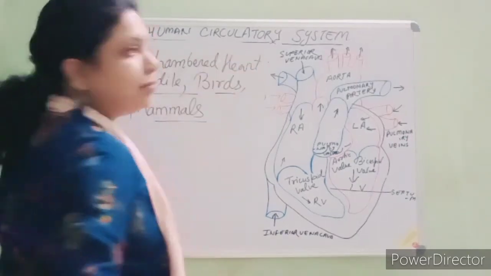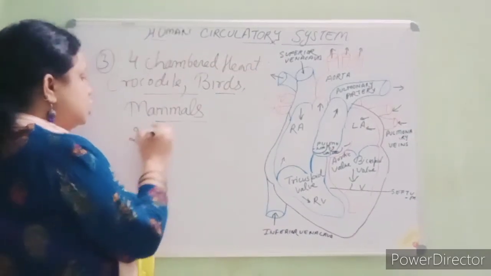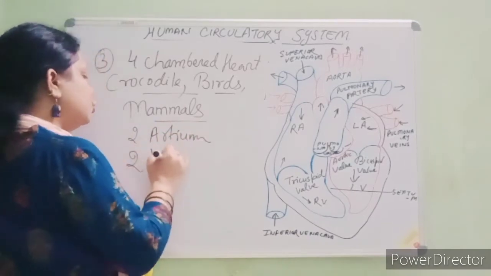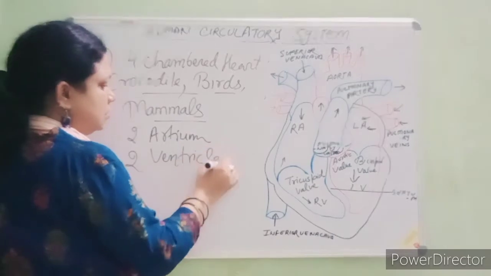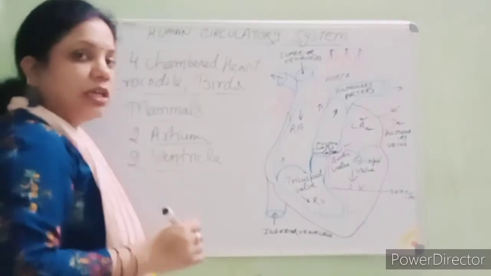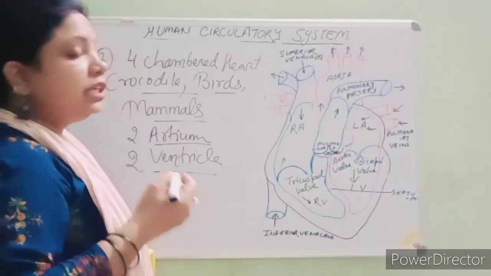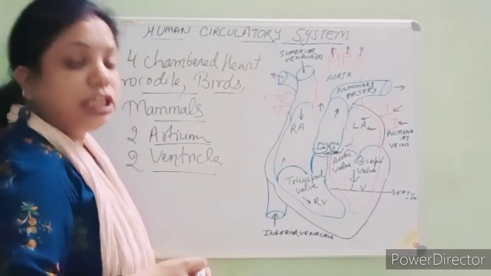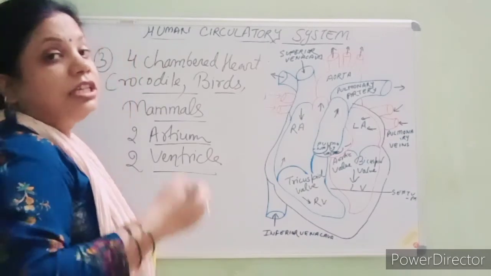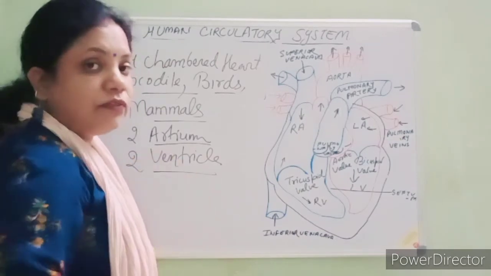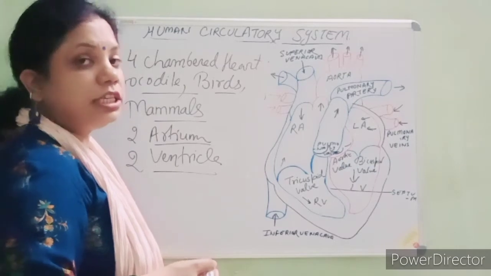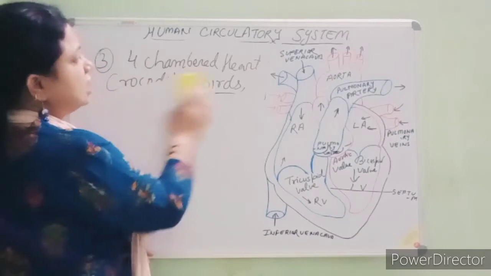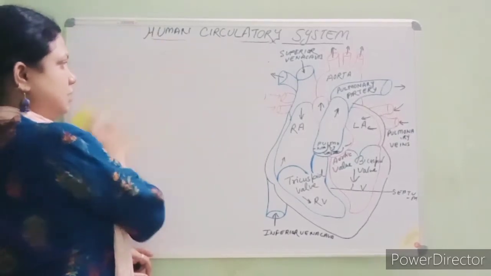Now in the four-chambered heart, students, it means two atria and two ventricles are present, where the right atrium and right ventricle collect the deoxygenated blood, and the left atrium and left ventricle collect the oxygenated blood. Clear? Now these are the chambers of the heart.